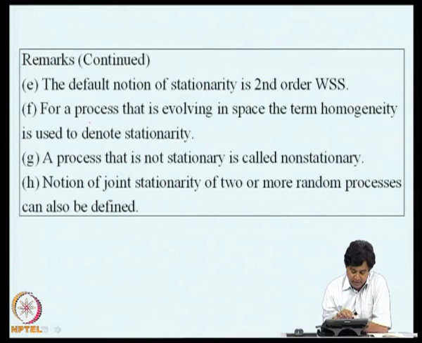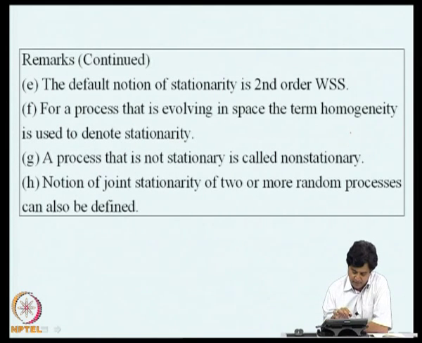If we are thinking of a process that evolves in space instead of time, the word homogeneity is used to describe stationarity. So, a stationary process in space, or a random field in space, if it has stationarity properties, we call it a homogeneous random field. And there again you can have strong sense homogeneity, wide sense homogeneity, and so on.